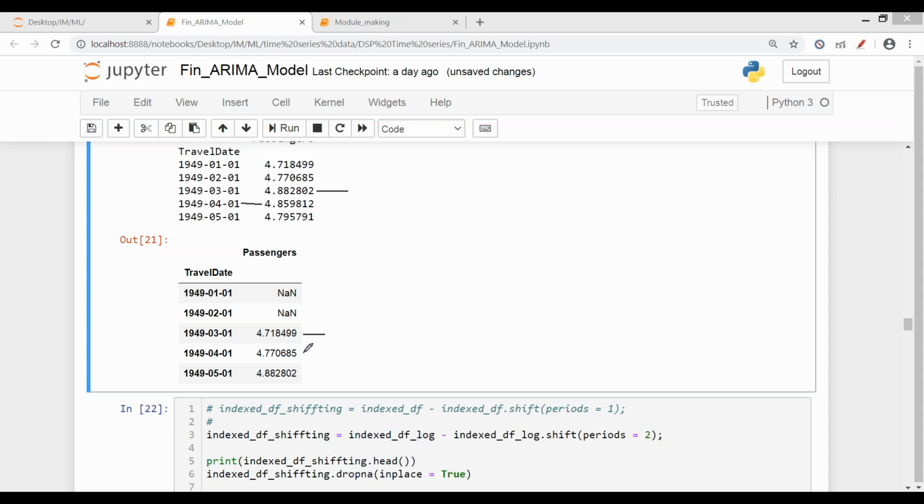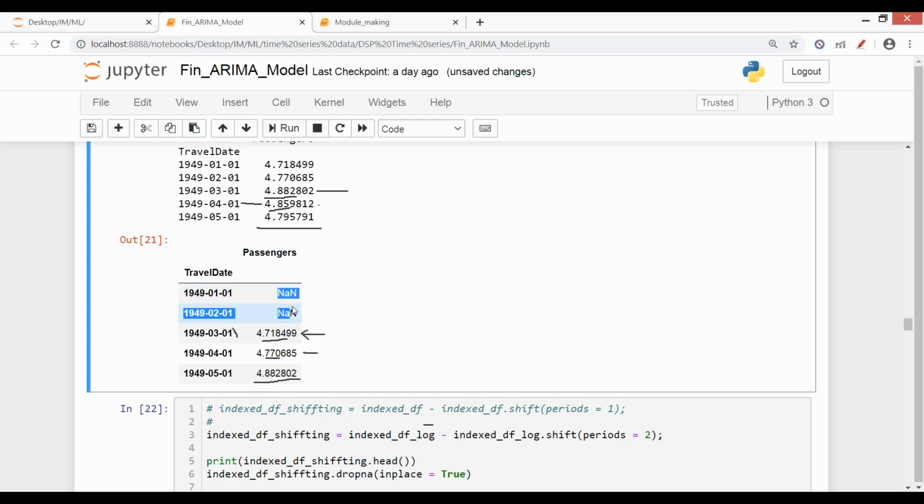The date column is the same. So now after the shifting, the value is changed because we have shifted a value. Now the difference is calculated from this value. This is subtracted from 4.85, and from the last value 4.79, that is first day of fifth month, this value is subtracted. This is what is done here.